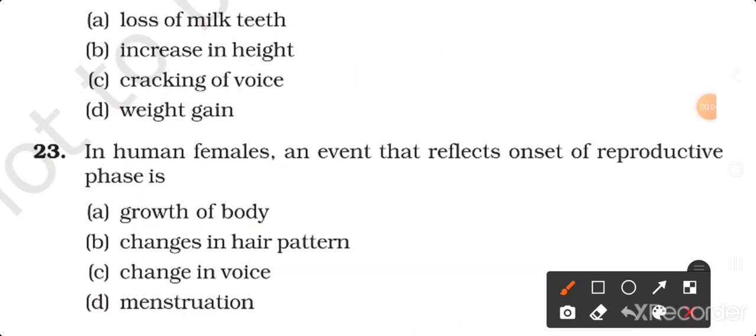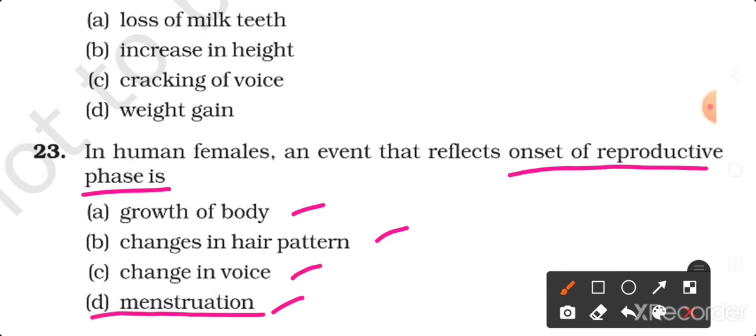Question number 13. In human females, an event that reflects onset of reproductive phase is growth of body, changes in hair pattern, change in voice, and menstruation. Now the correct option is D here, menstruation. We know that in females, menstruation starts at the age of puberty. And this reproductive phase